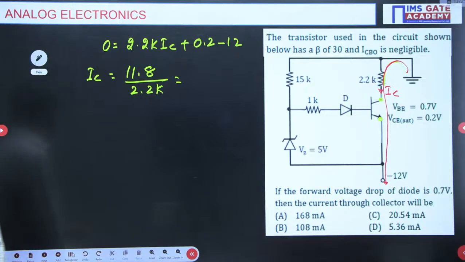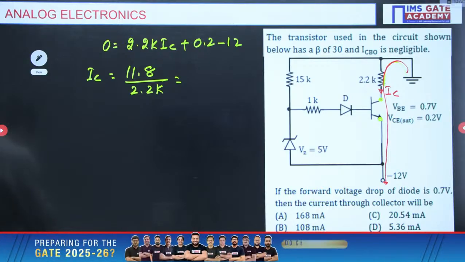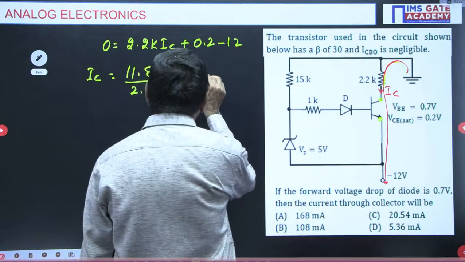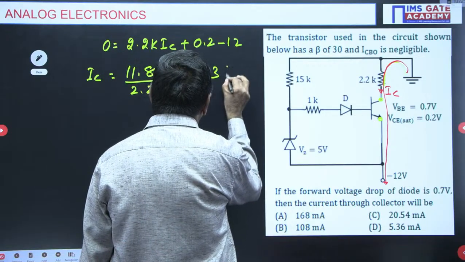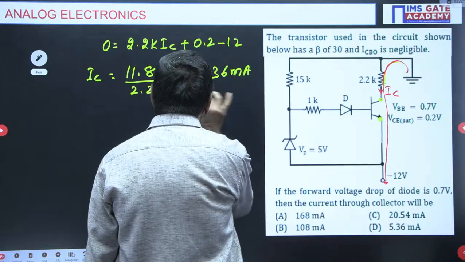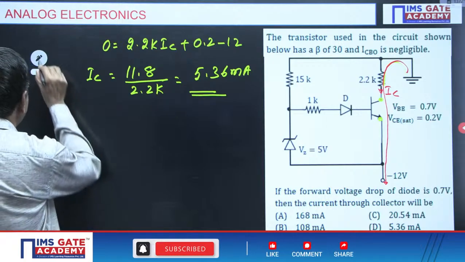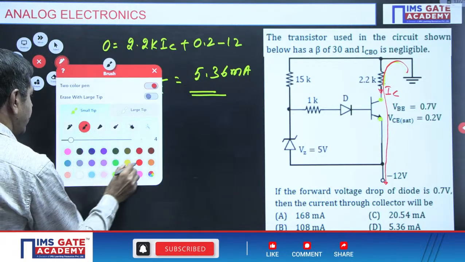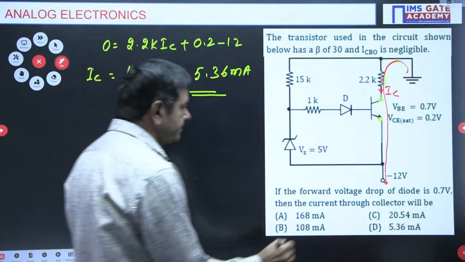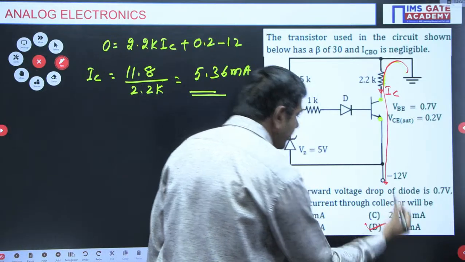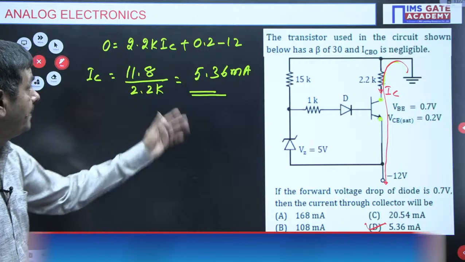Directly you will get the IC value. I say its value is 5.36 milliamperes. That much current is possible. IC equal to 5.36 milliamperes means option D is correct here. Which option is correct? Option D is correct. 5.36 milliamperes of current is possible.